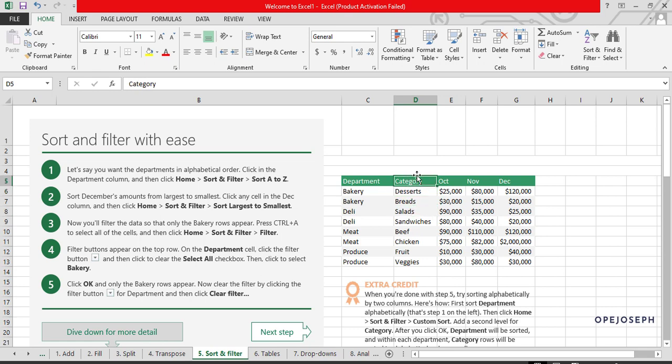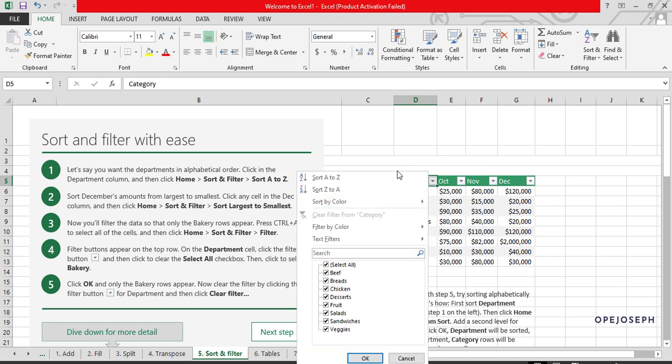Let's say in this table we want to filter out the sats. We are not interested in the sats. Any row containing the sats, we don't want them. This is what we are going to do now. Under the category table, which is sort and filter, click on filter. Can you see it gave us this drop down arrow? So under this arrow, click on whatever is in this arrow.